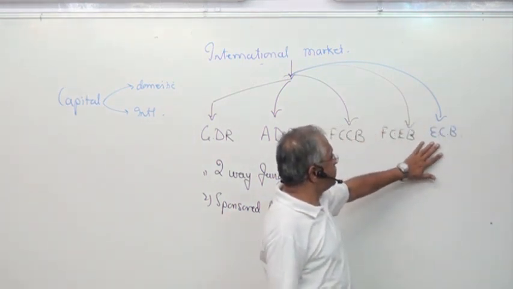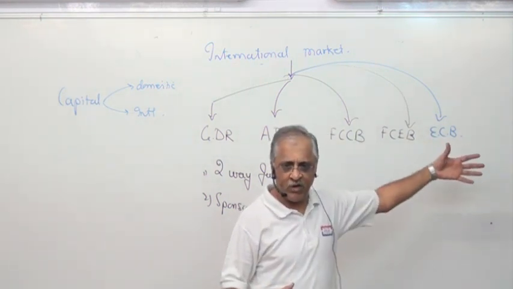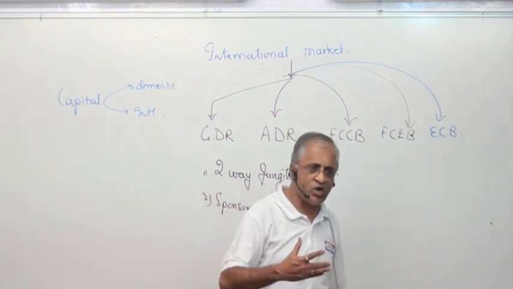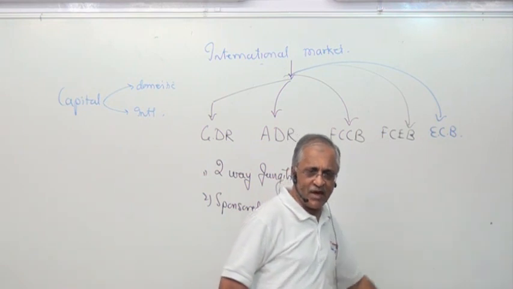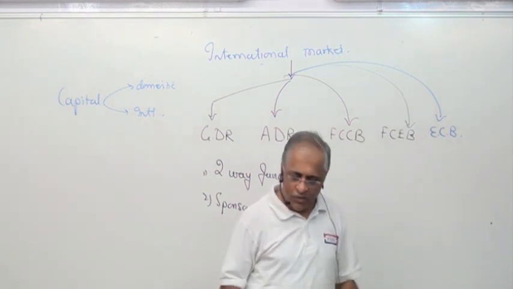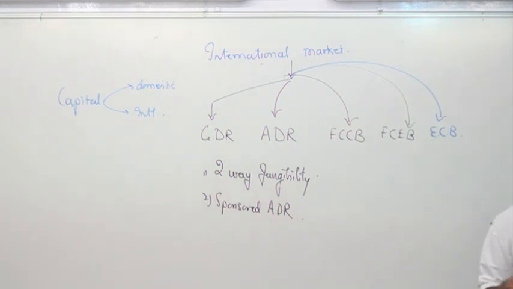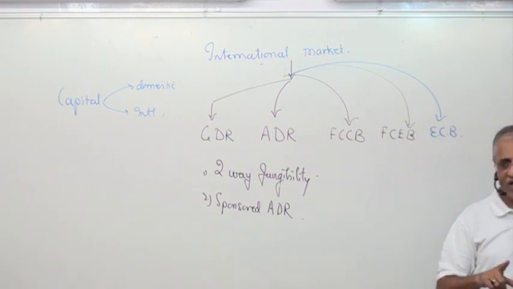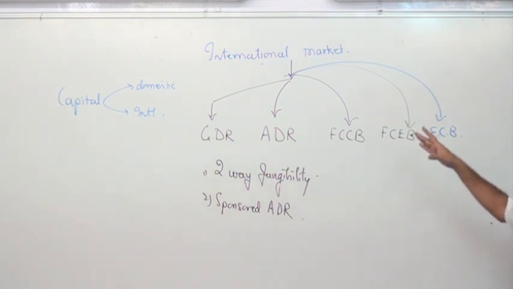And external commercial borrowing is where we raise money. It's a loan. For this, FEMA also has to be known. It's an automatic route, approval route. We raise money from the international market. So that's the domestic market, the primary market, the secondary market. You got a mutual fund there, you got ratings there, you got alternate investment funds there. You got plenty of intermediaries we have to know. Then you got an international market.